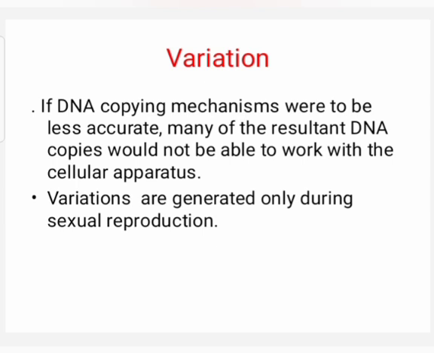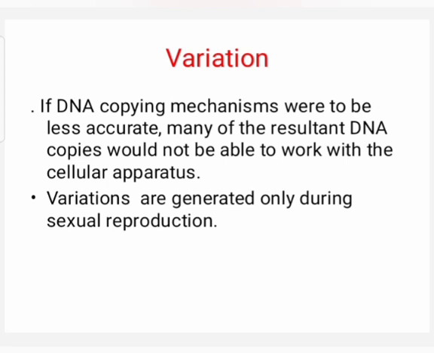They are called the protein factories of the cell. Chloroplasts, they prepare their own food. Mitochondria, they produce energy in the form of ATP. If the DNA copying mechanism is less accurate, it is not possible for the DNA copies to work with the cellular apparatus.